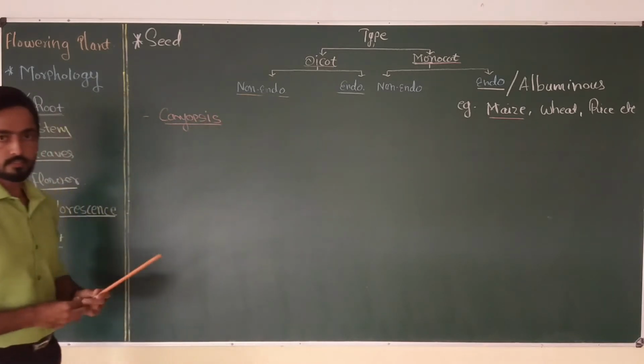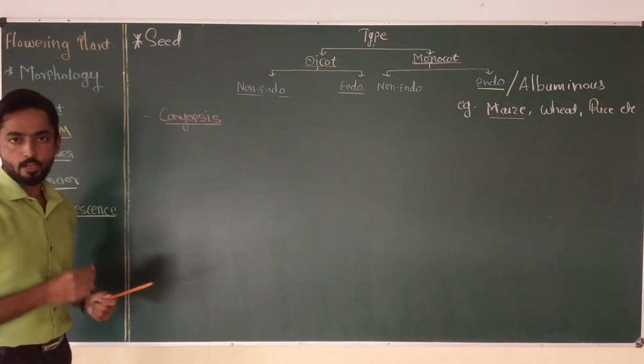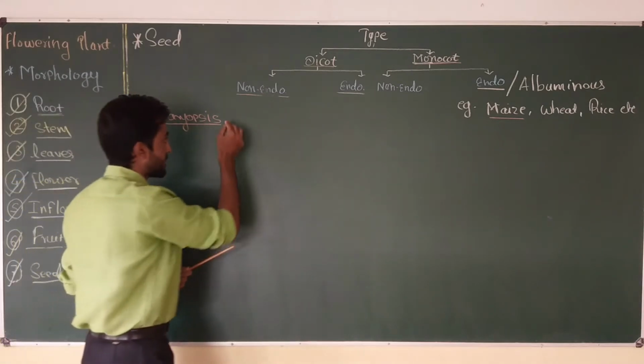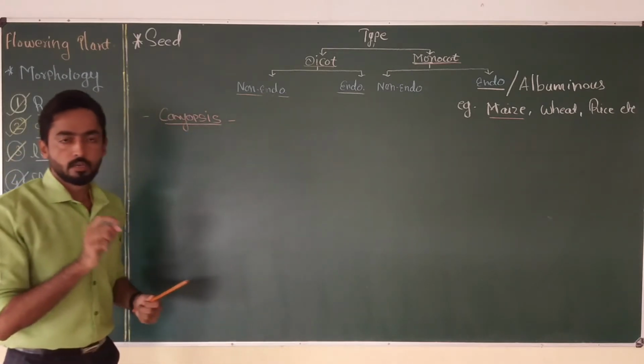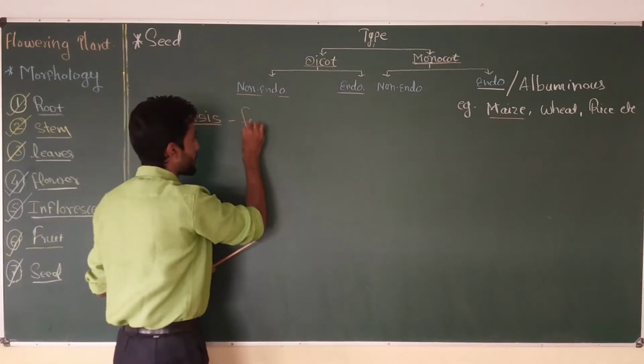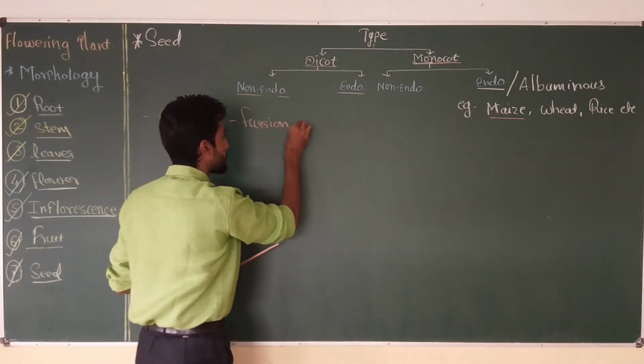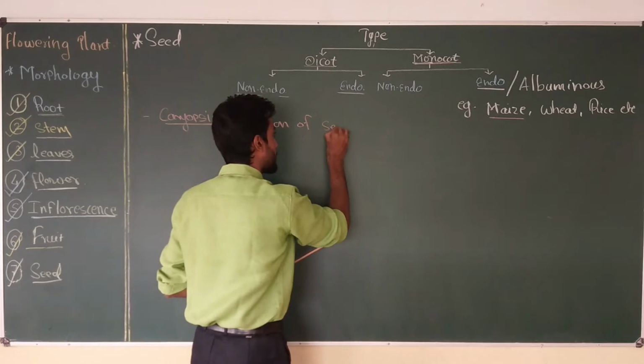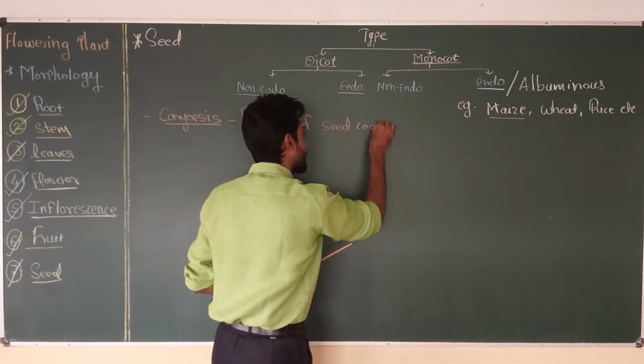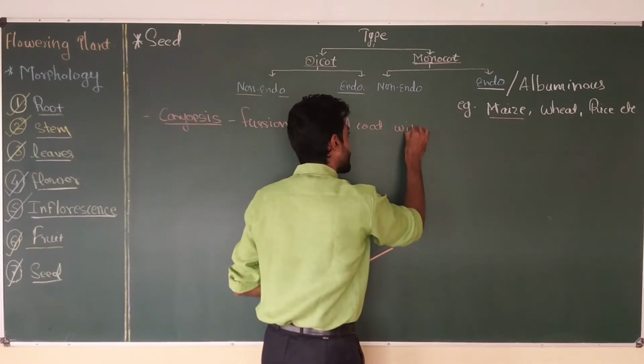I have already discussed the caryopsis fruit in the fruit section. Maize grain is generally produced by fusion of seed coat with fruit wall.